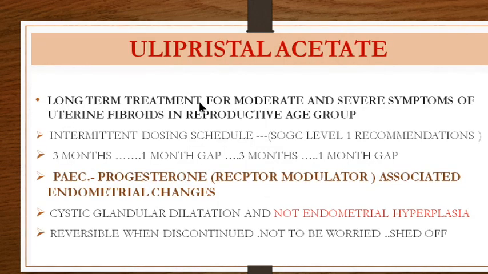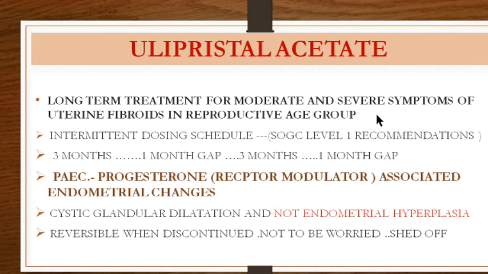So long-term treatment for moderate to severe symptoms of uterine fibroids in reproductive age group is the patient subject group where you have to give it. So the patient is in the reproductive age group. We divided the medical treatment into two: those who are in the reproductive age group who may desire fertility, and medical treatment being given in the perimenopausal age group, that is those who are just waiting for their menopause,